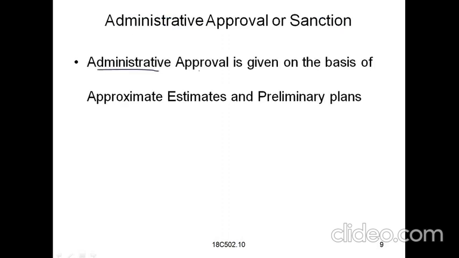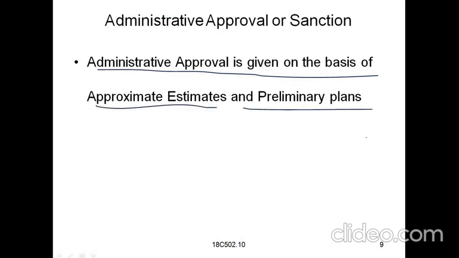Okay, and here you can see administrative approval is given on the basis of approximate estimates and preliminary plans. So to get the administrative approval or sanction, first of all we have to estimate our plans and do the preliminary planning. What we discussed in the previous classes, the approximate estimates, are also called preliminary estimates.